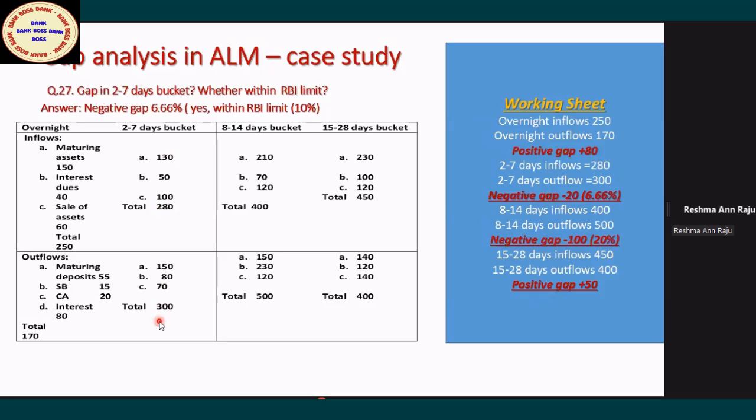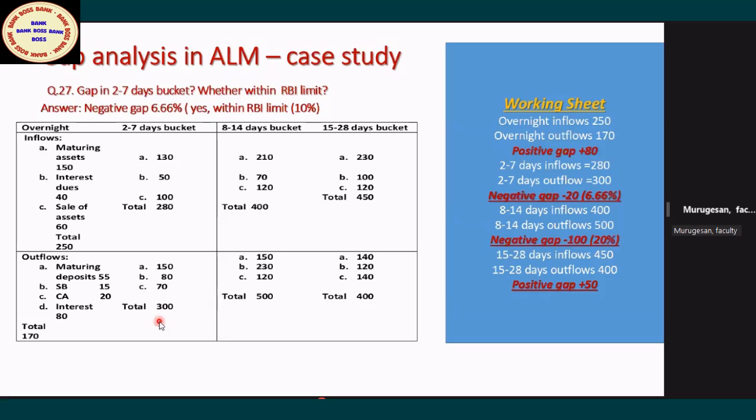From the percentage, not from the cumulative gap. Every time you have to calculate the outflow and the inflow. Outflows are mainly negative. When we are calculating the percentage, we have to take the cumulative gap to the total outflow.